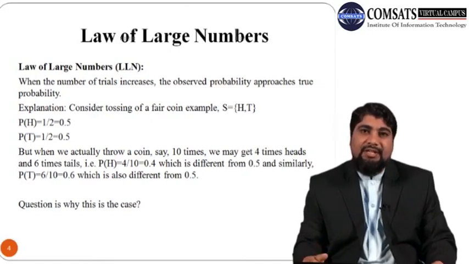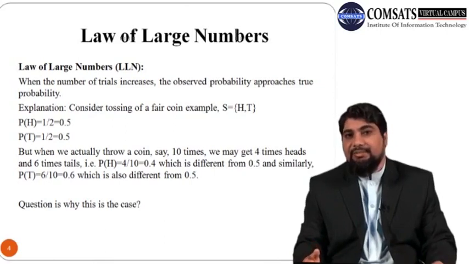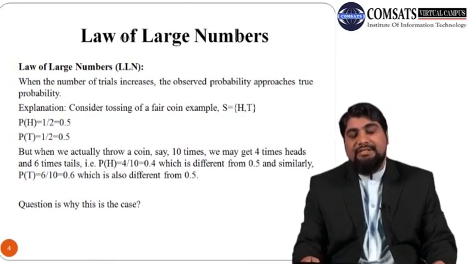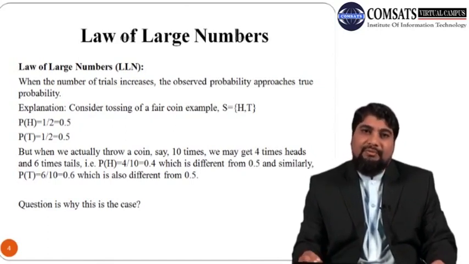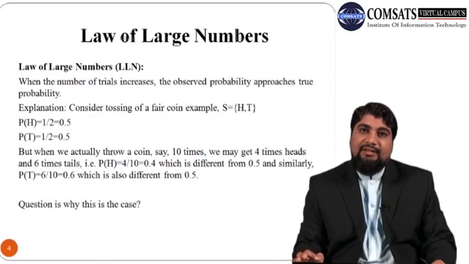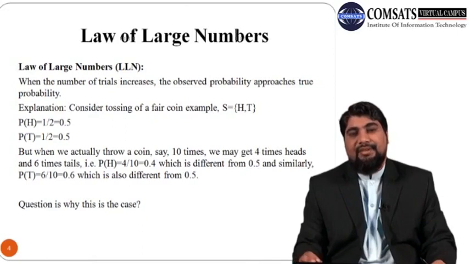And similarly one may get 8 heads. In that case the probability of head will be 80%. And one may get 2 heads or 3 heads, 4 heads. So when we toss a coin 10 times, the probability of head can vary and it will be different from the actual probability which is in the researcher's mind, and that is equal to 50% if the coin is a fair coin.